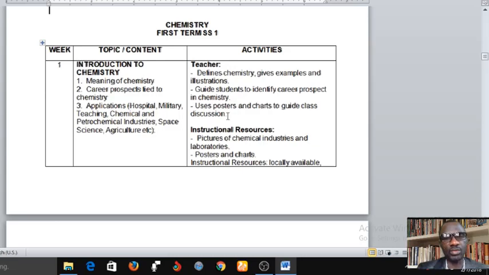Now under activities here, that is teacher's activity. The teacher will define chemistry, give examples and illustration. A teacher will guide you to identify career prospect in chemistry. He's going to use posters and charts to guide class discussion, and then he's going to come into the classroom with the following instructional materials, like pictures of chemical industries and laboratories, posters and charts, instructional resources locally made. In our section here, we will try, as much as possible, to use live instructional resources to demonstrate what we teach in these chemistry lessons.